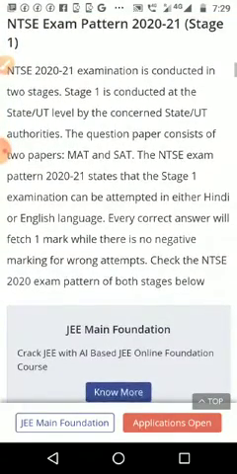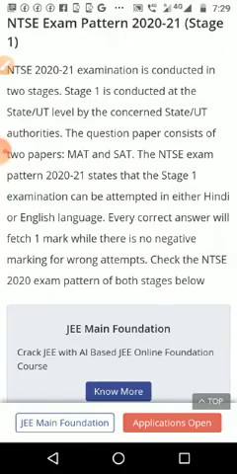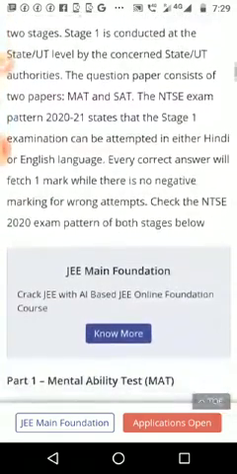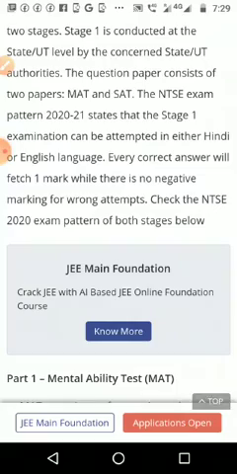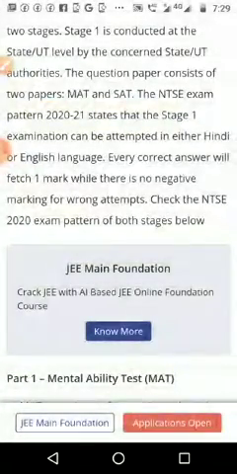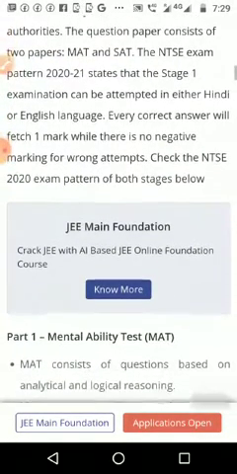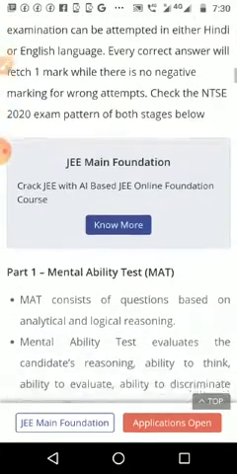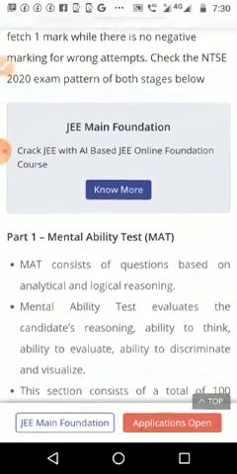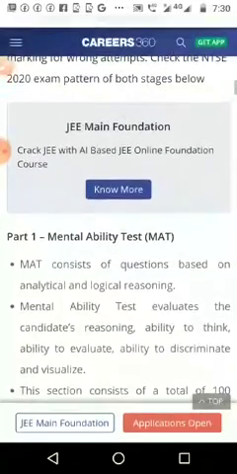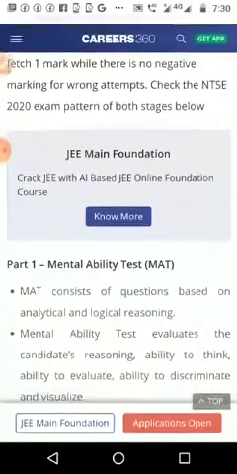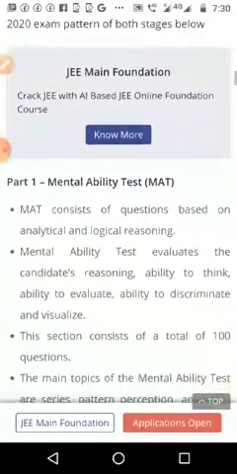Stage 1 is conducted at the state or union territory level by the concerned state or union territory authorities. The question paper consists of two papers, MAT and SAT. The NTSC exam pattern 2020-21 states that the stage 1 examination can be attempted in either Hindi or English language. So we want to attempt it in English. Every correct answer will fetch 1 mark, while there is no negative marking for a wrong attempt. Check the NTSC exam pattern for both stages below.